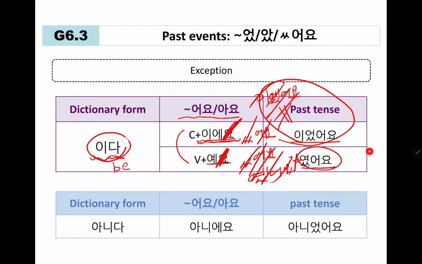Just remember that when we are dealing with 이다, we would have to go for 이었어요, 였어요. Okay? And same is for its counterpart, 아니다. Not be, right? In polite ending, it would become 아니에요. For past tense, it would become 아니었어요.